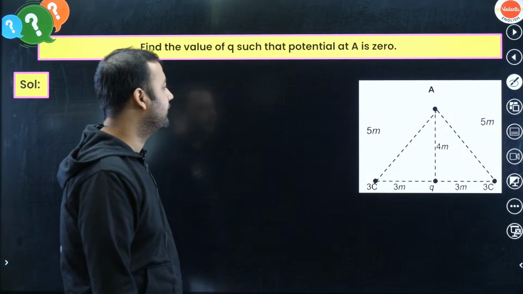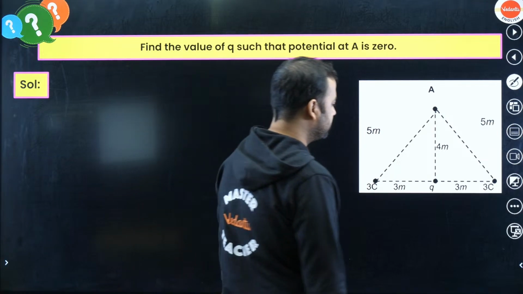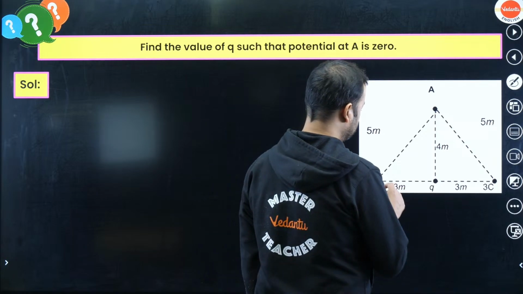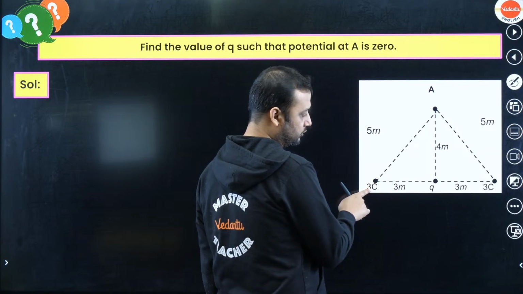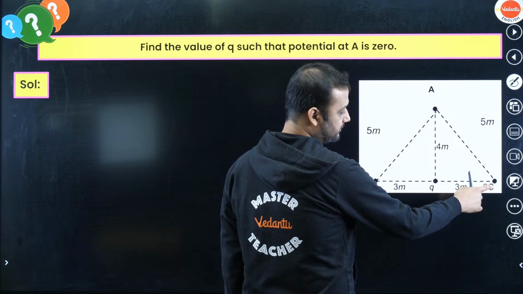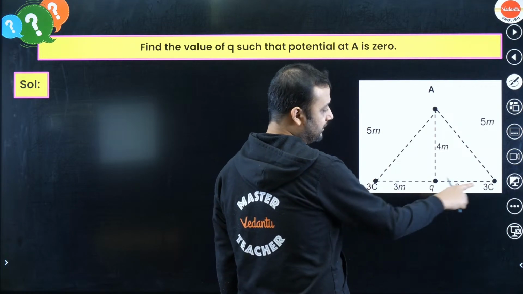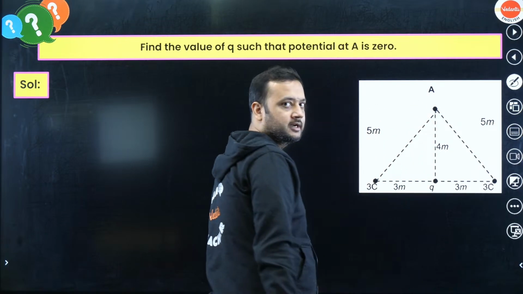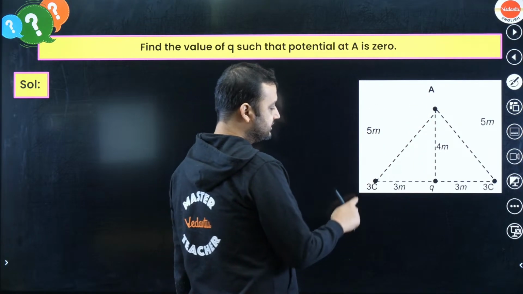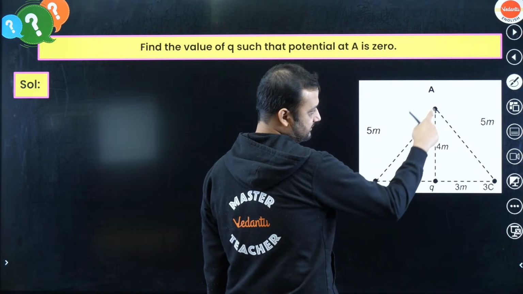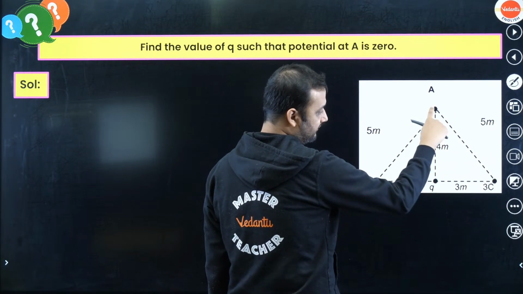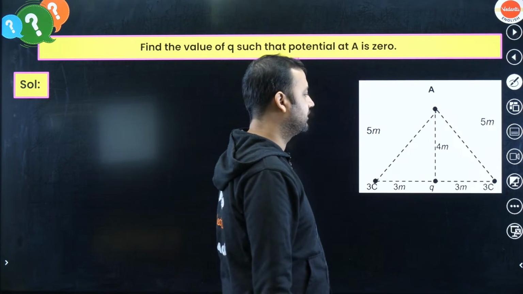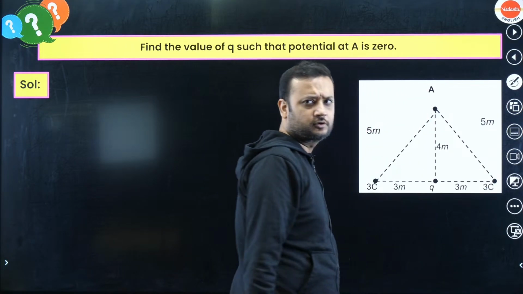Here, if you see, you have to find the value of charge Q such that potential at A becomes 0. Let's understand the question. There are 3 charges. This is 3 coulombs, this is Q and this is 3 coulombs. So there are 3 charges, 1, 2 and 3. You have to find the value of Q such that potential at point A becomes 0. The distance between 3 coulombs and A is 5 meters and this distance is also 5 meters, whereas this distance is 4 meters, right? So we can say that net potential at A should be 0.